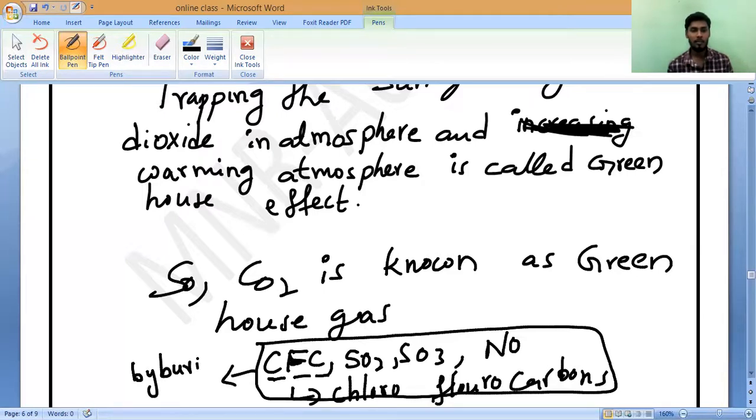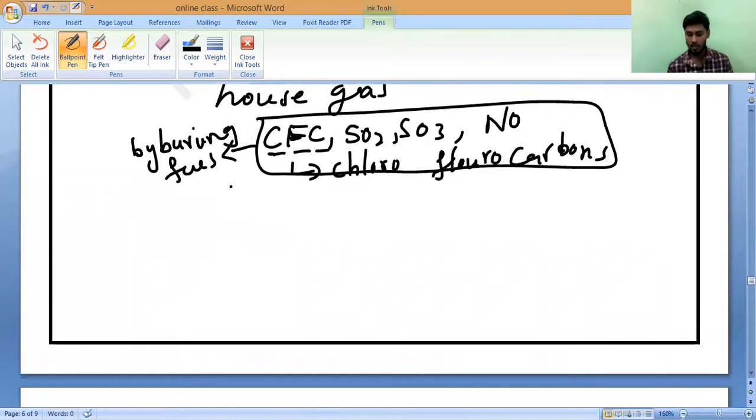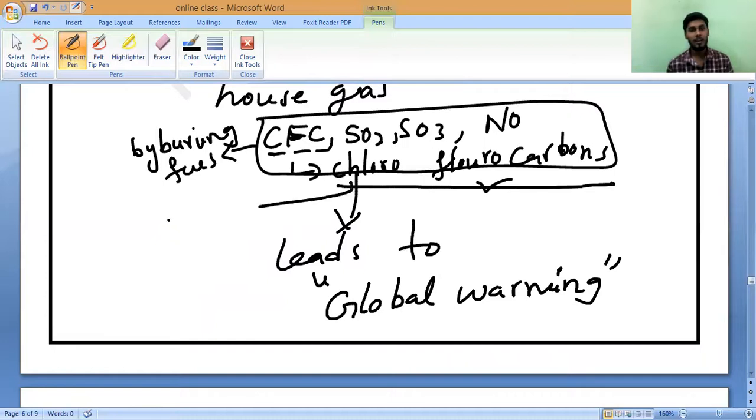Do you understand it? Basically, their percentage is very, very low in the atmosphere. By burning fuels, carbon dioxide and so many other things will be released. This leads to the biggest disaster on the earth, called global warming. That is why we call all these greenhouse gases. What should we call all of these? Greenhouse gases.